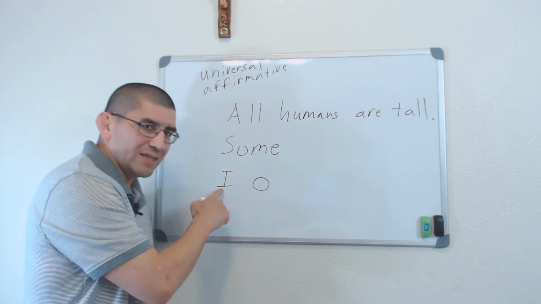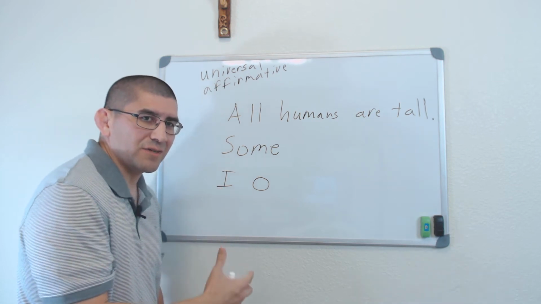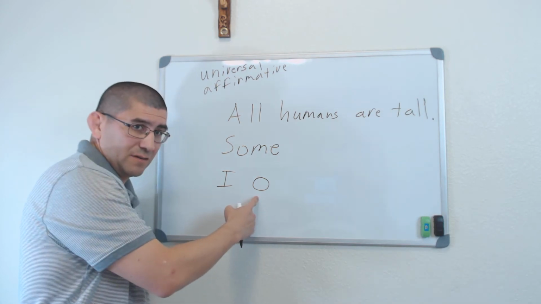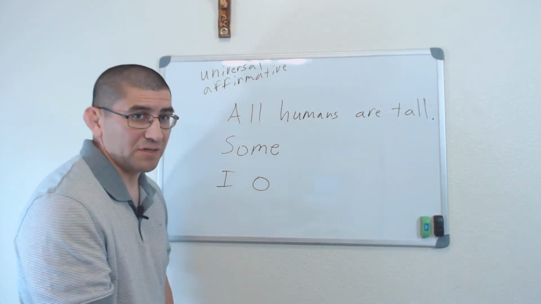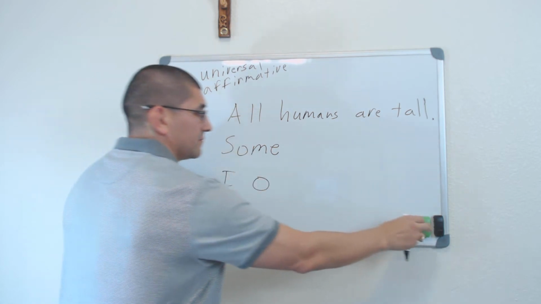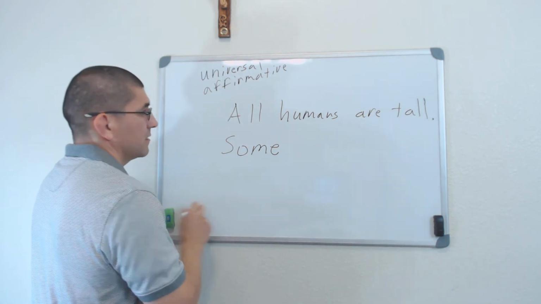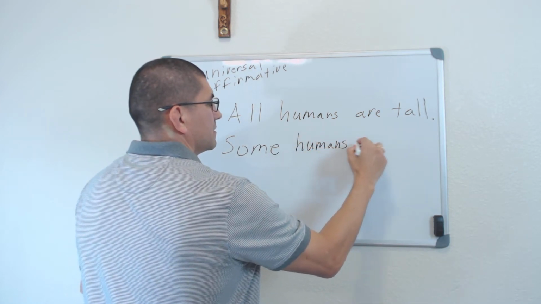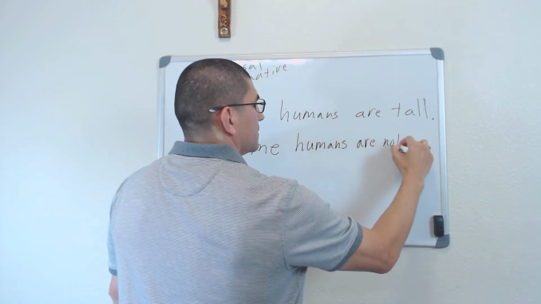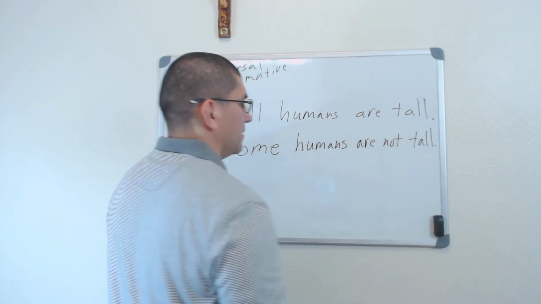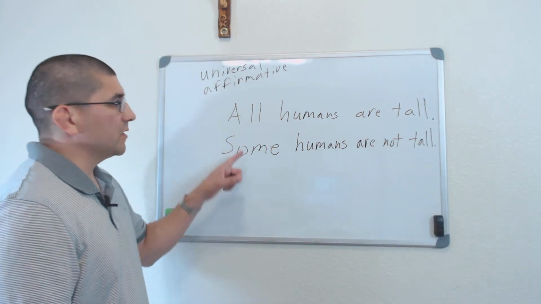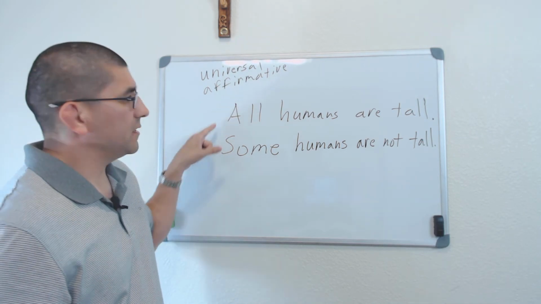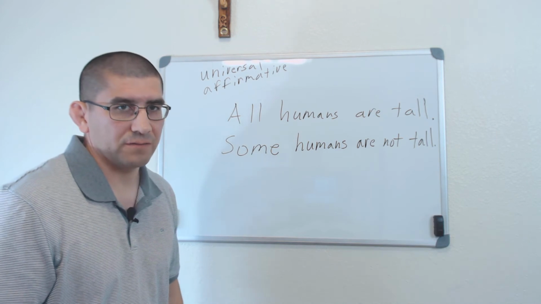So it cannot be the I statement because the I statement says some S are P. So it must be the O statement, which says some S are not P. So this has to be some humans are not tall. Okay? So the contradictory to all humans are tall is some humans are not tall.